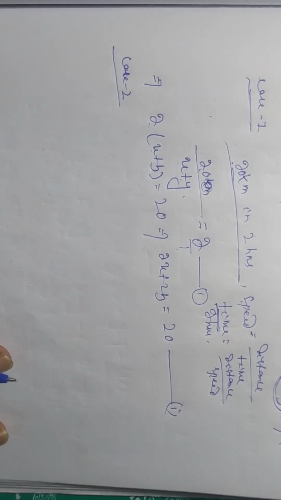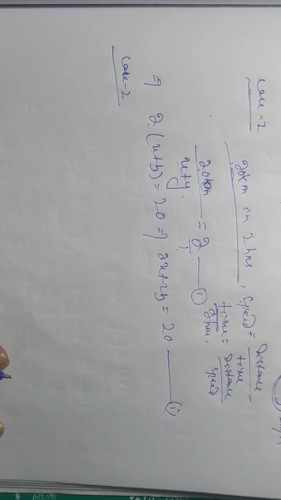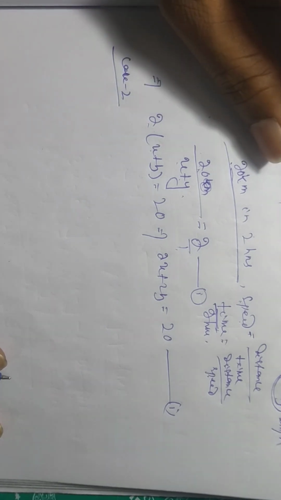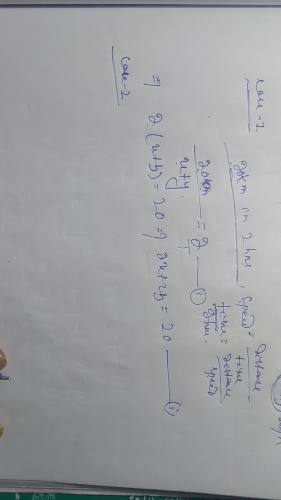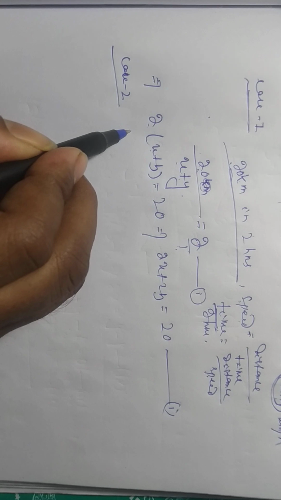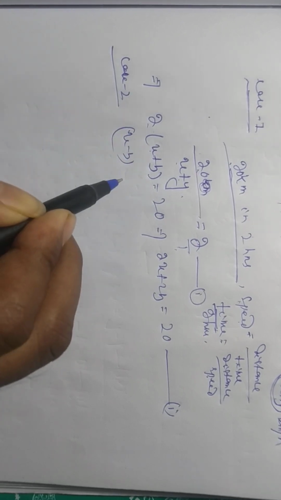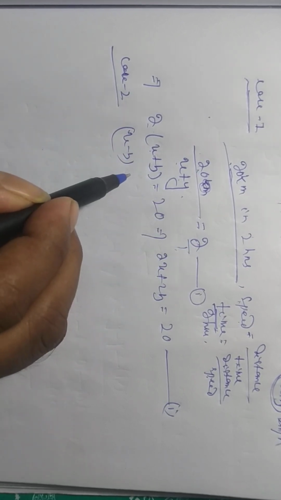What is the question given? Once again, read that question. Upstream 4 kilometers in 2 hours. Similarly, you will write upstream means x minus y. Upstream means x minus y.